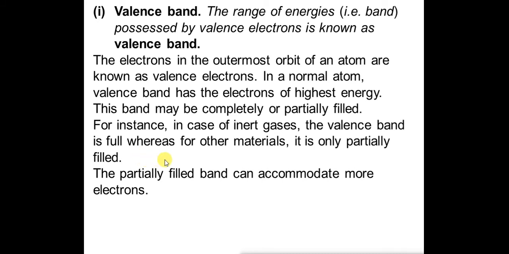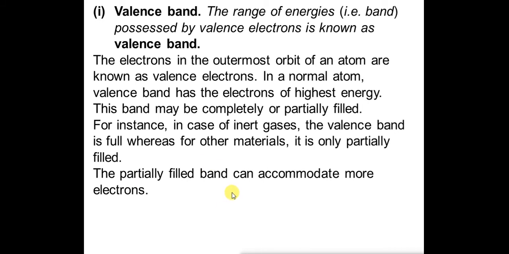How many? If the outermost orbit has 7 electrons, it can accommodate 1. If it has 1 electron, it can accommodate 7, but it will not accommodate 7 electrons, rather it will give away the electron. We will see the condition when it will give away electrons and when it will share electrons.